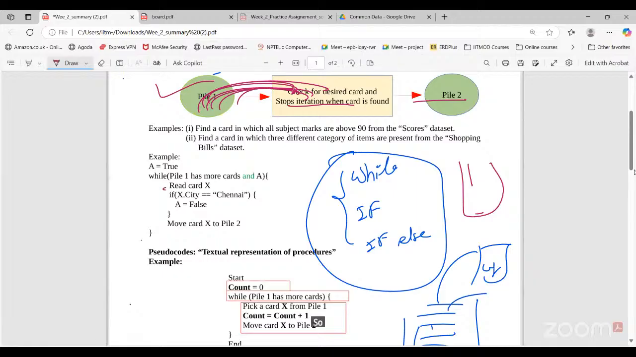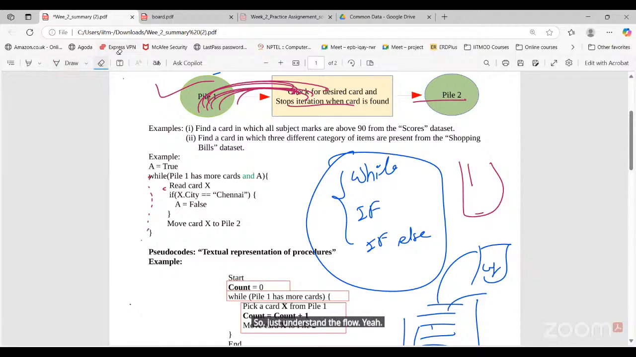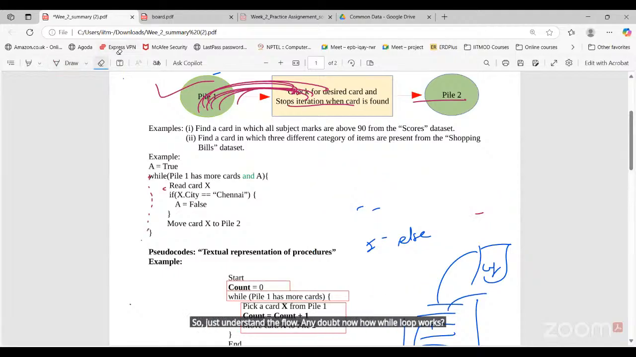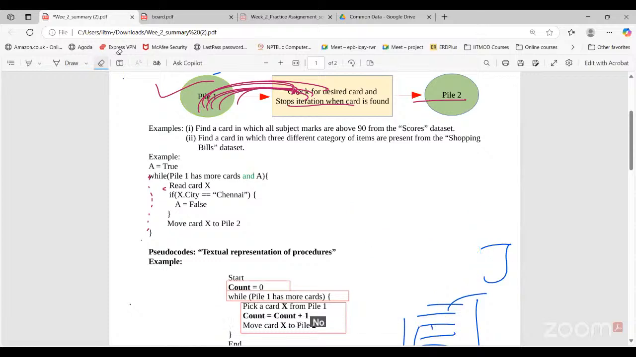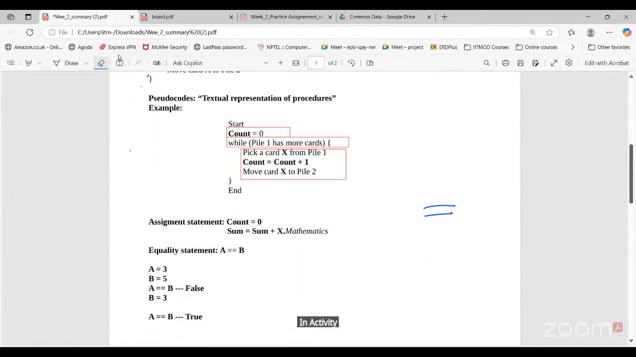Just understand the flow here. Any doubt now on how the while loop works? No, sir. Let me complete this one first.